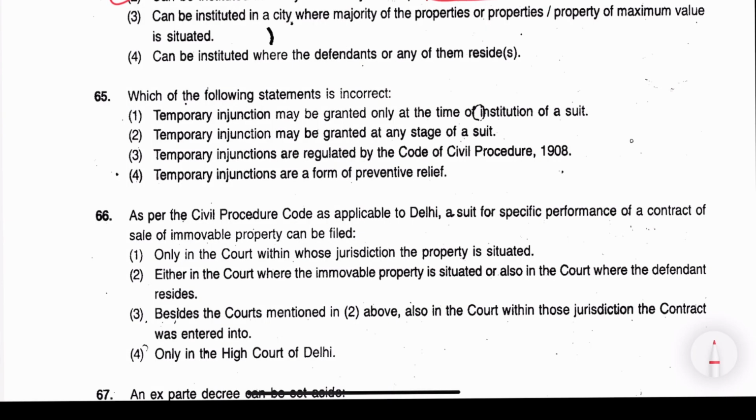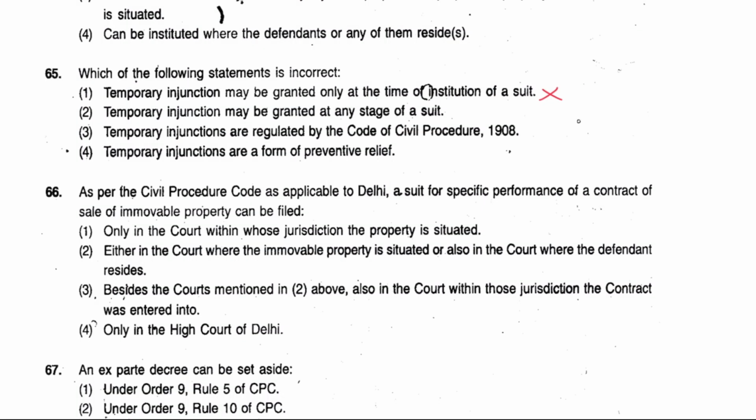Next is 65. Which of the following statement is incorrect? Temporary injunction may be granted only at time of institution of suit. No. Next option है temporary injunction may be granted at any stage of suit. Yes, this is correct. Are regulated by CPC. Yes, this is correct. Are form of preventive relief. This is correct. So incorrect कौन सी है? Statement first. So 1 is the answer.